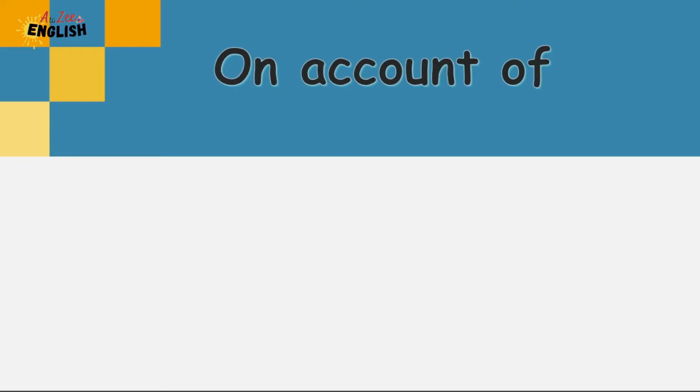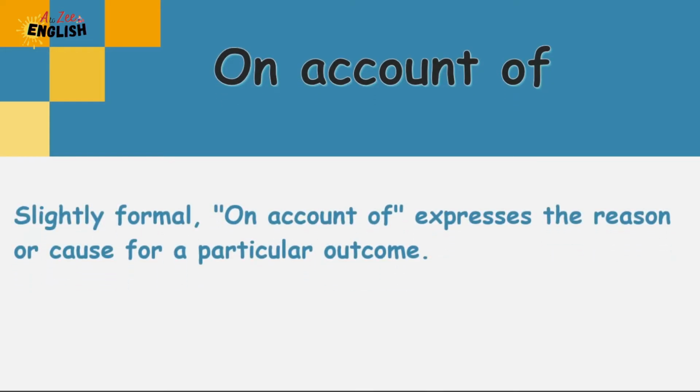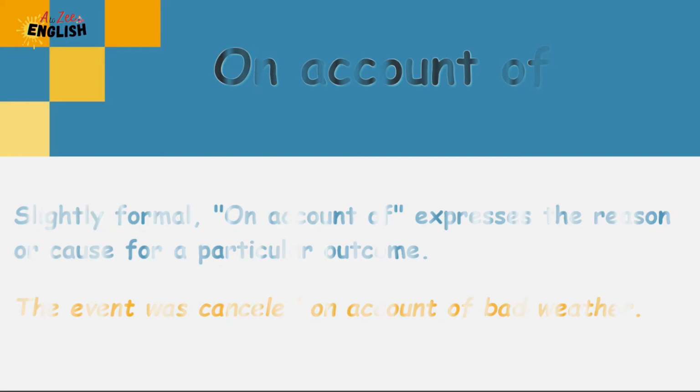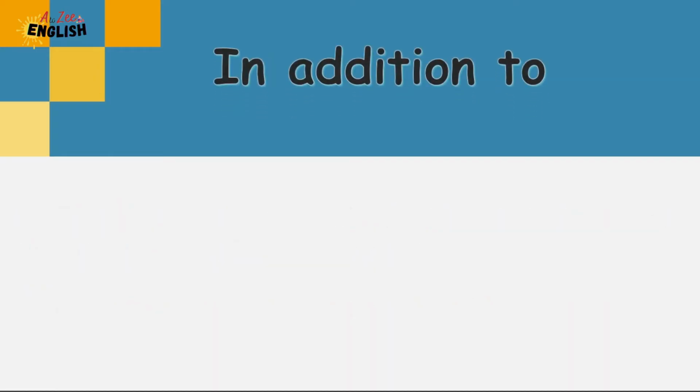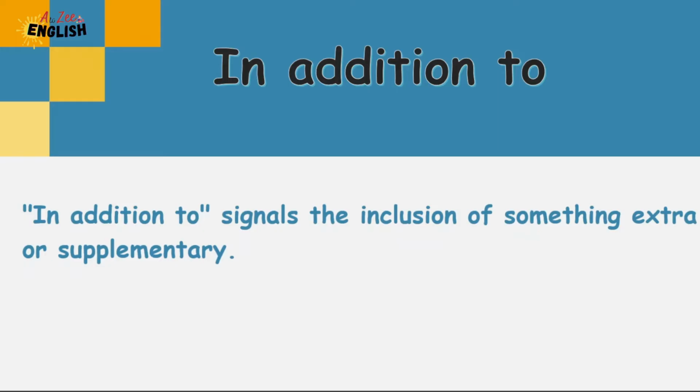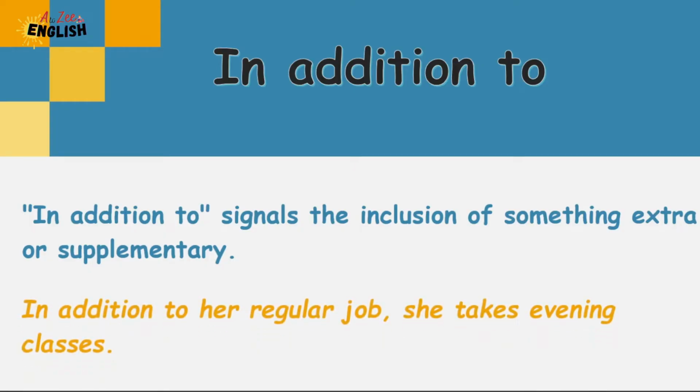On account of. It is fairly formal. On account of expresses the reason or cause for a particular outcome. The event was cancelled on account of bad weather. In addition to. In addition to signals the inclusion of something extra or supplementary. In addition to her regular job, she takes evening classes.